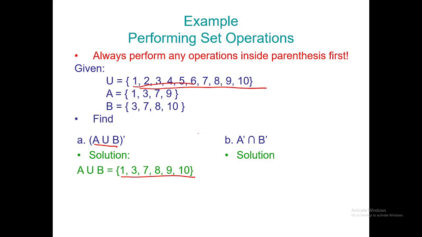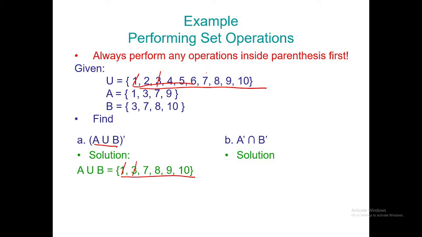Di ba? Unsa may naadire, na di makita nimo diri katong atong gibuhat sa complement. So, i-cancel si 1, i-cancel si 3, i-cancel si 7, i-cancel si 8, i-cancel si 9, i-cancel si 10.